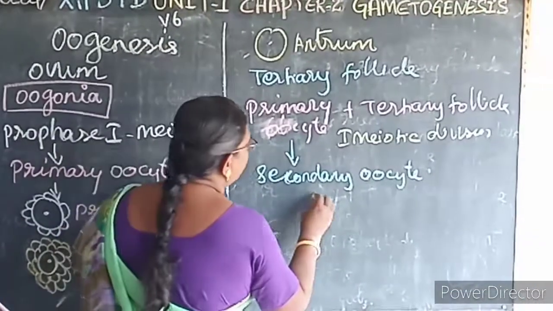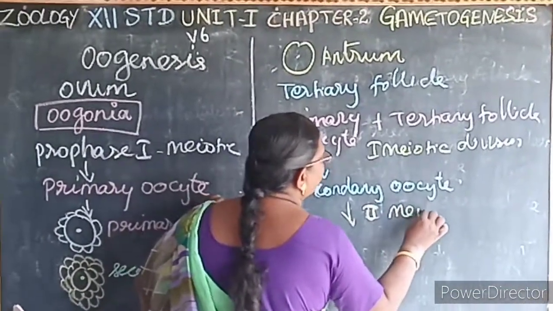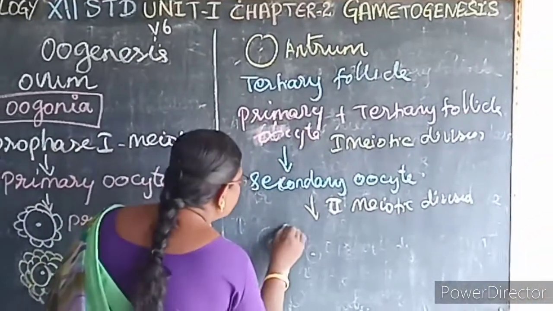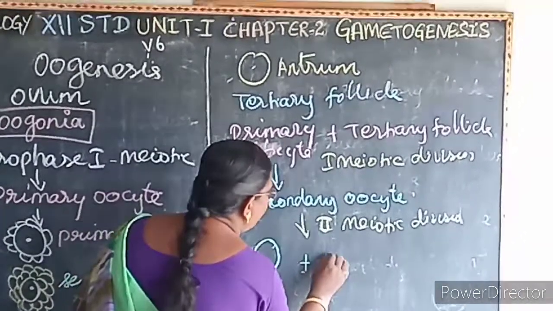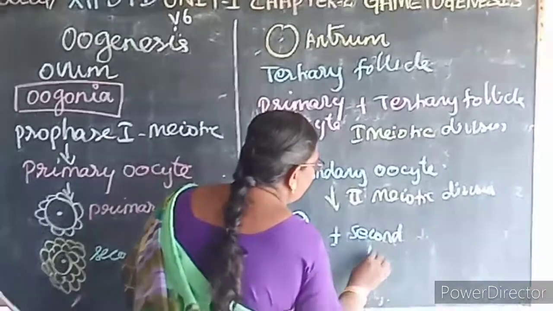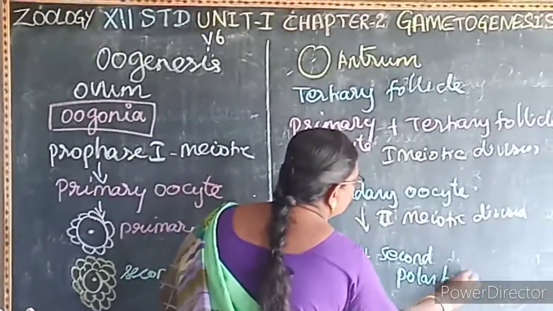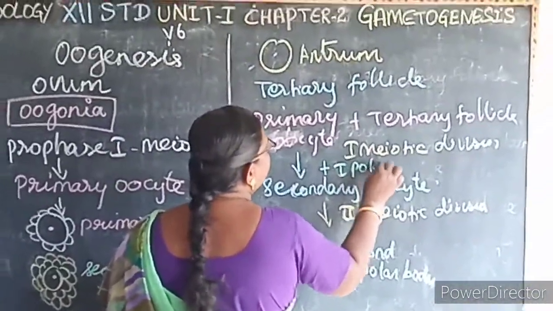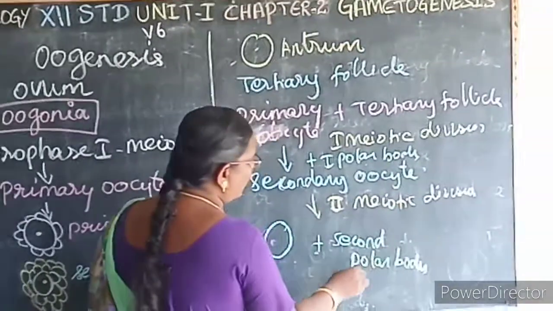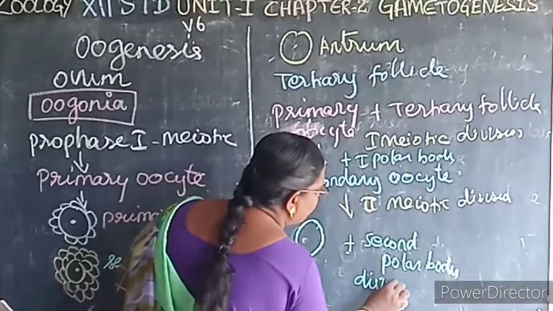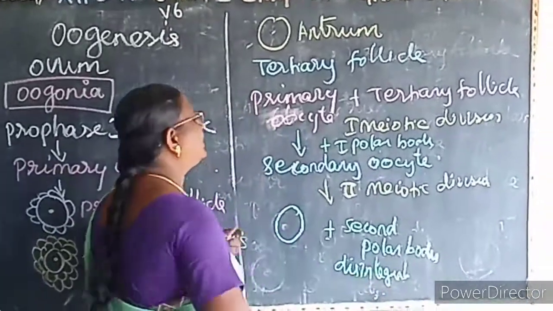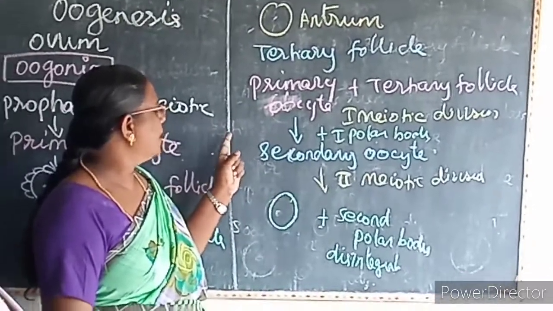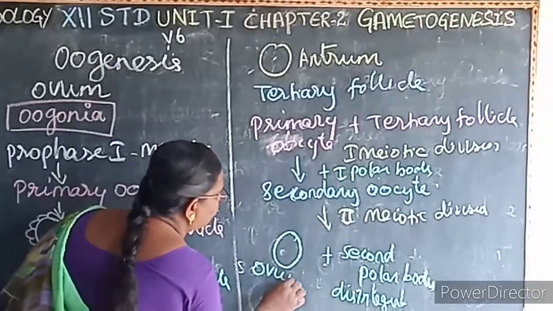Then this secondary oocyte undergoes the second meiotic division to form a large ovum and the second polar body. Here also it forms a secondary oocyte and the first polar body. This first polar body and second polar body also disintegrate. If there is no fertilization, the second meiotic division does not take place. So at the end of oogenesis, only one ovum is formed.